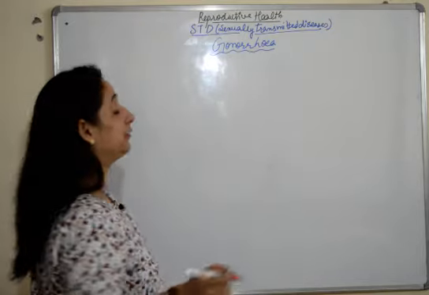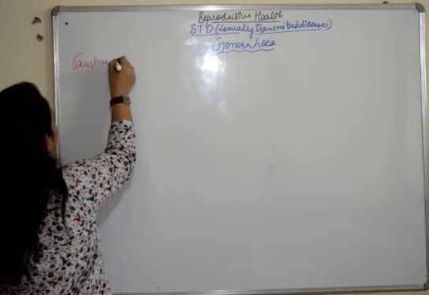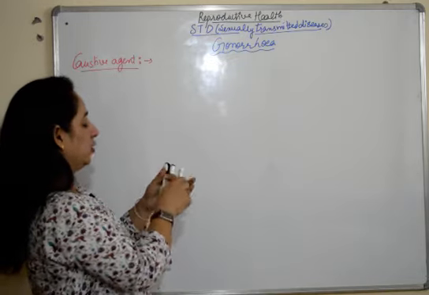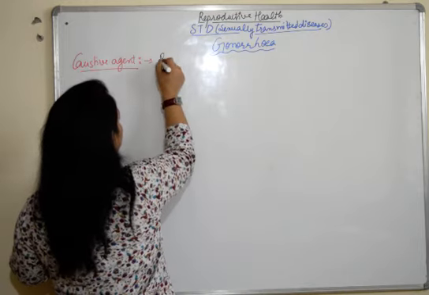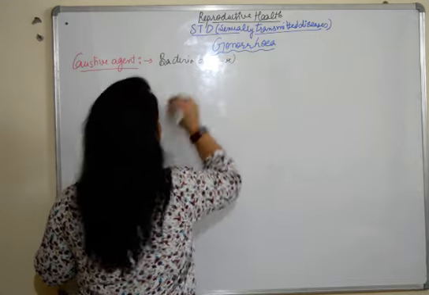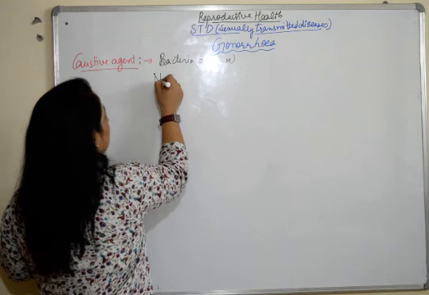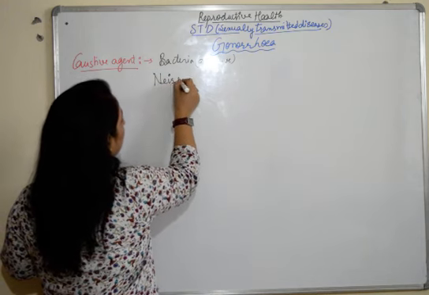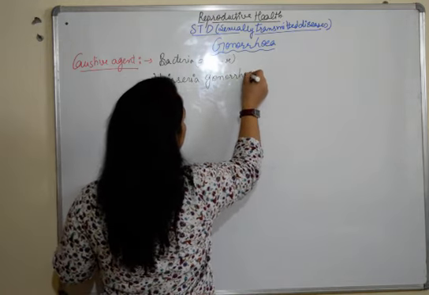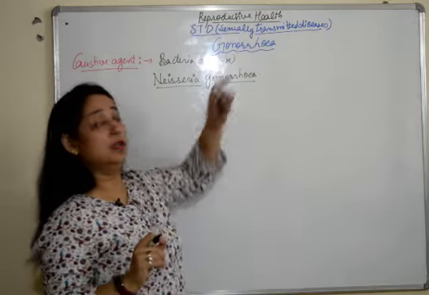The first thing we need to know is the causative agent of this sexually transmitted disease, gonorrhea. It is a bacteria. The causative agent is a bacteria which is gram negative, that is, it gives a negative stain, does not stain with a gram stain, and the name is Neisseria gonorrhea. Fine. So this is the bacteria which leads to the disorder gonorrhea.